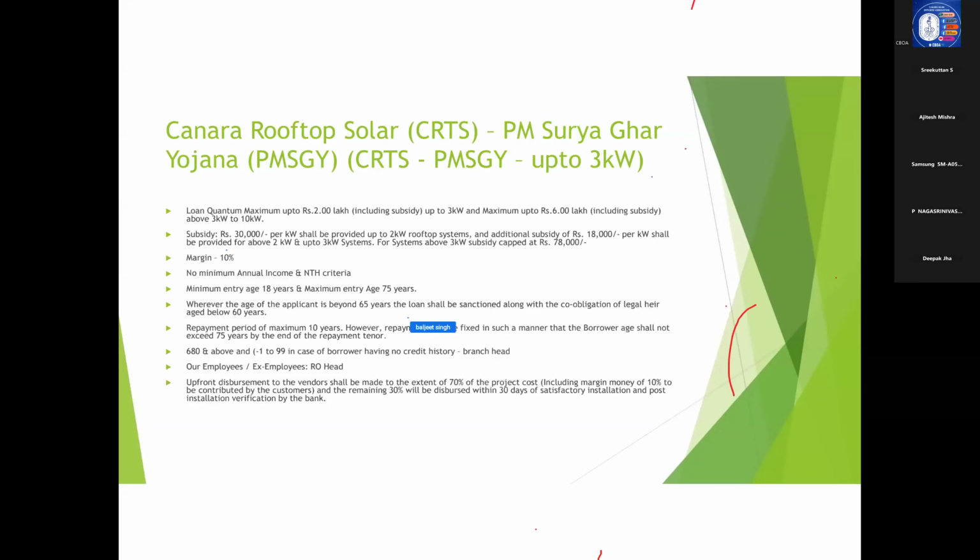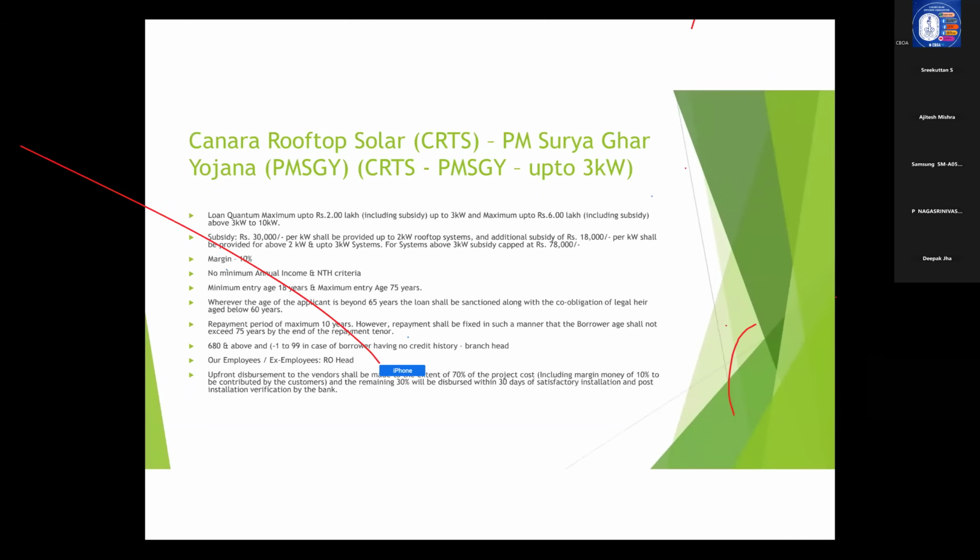You all know this solar installation is a lengthy procedure, correct? Because it is not like a product or a vehicle which can be easily installed at our homes. It requires time. So the disbursement will also be in such a manner that it is a stage-wise disbursement. Initially we can lend up to 70% of project cost, including the margin money of 10%, and the remaining 30% can be disbursed within 30 days of successful installation, and it has to be verified by the bank that it is working perfectly fine.